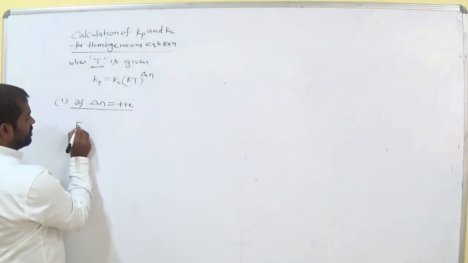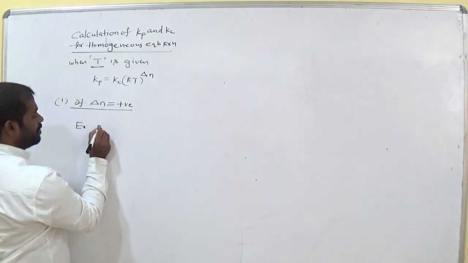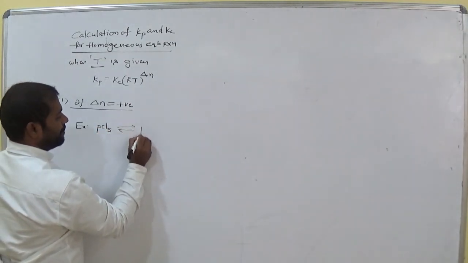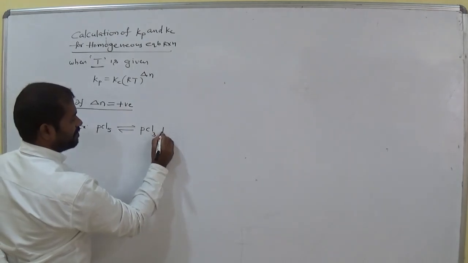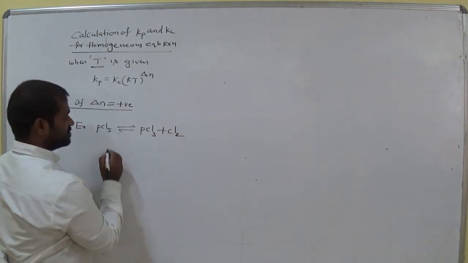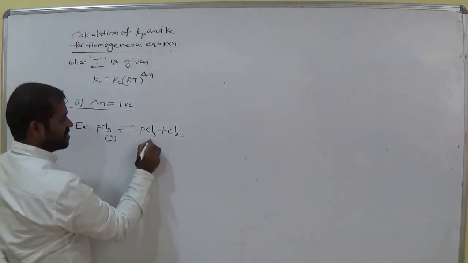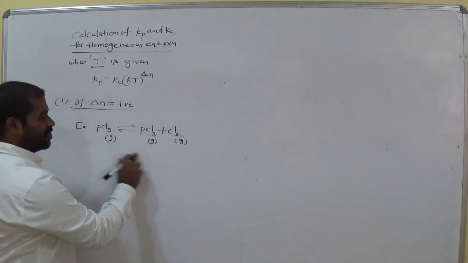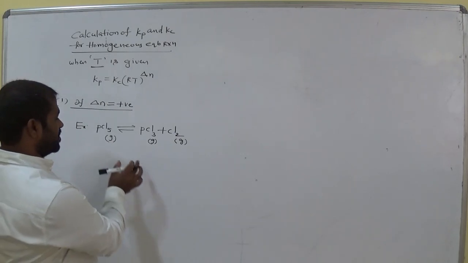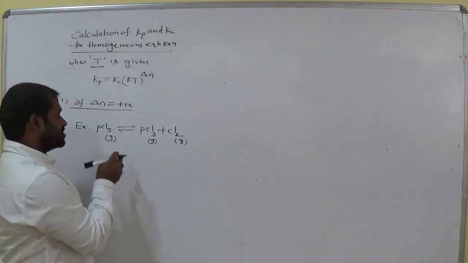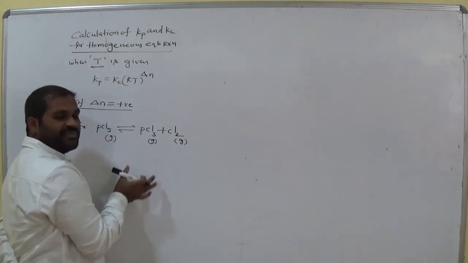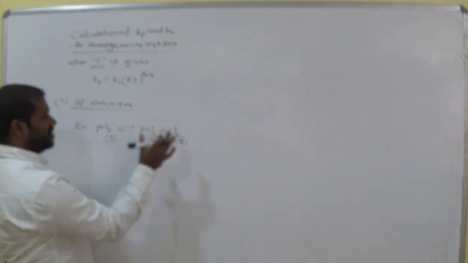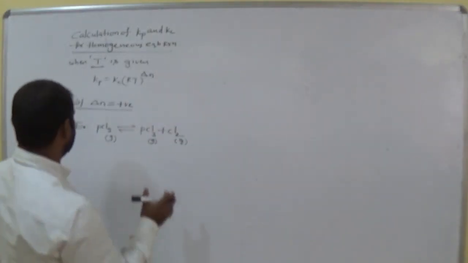For example, PCl5 is reversible PCl3 plus Cl2. Am I right? This is the gas, this one is gas, this one is gas. It is a homogeneous or not? Clearly homogeneous. Why it is homogeneous? So the reactants and products are in the same physical state or not? It's in the same phase. So it is called as a homogeneous equilibrium reaction, gaseous equilibrium reaction.